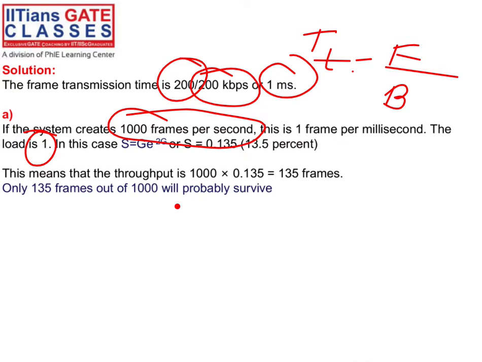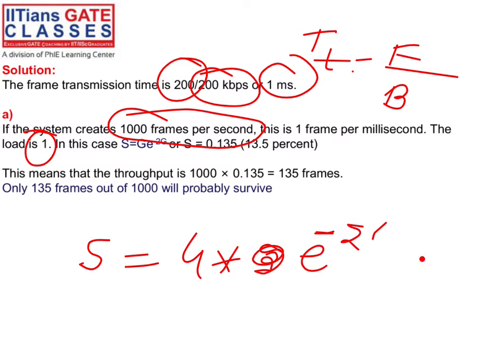So what will be your throughput? As you know, the formula is S equals G into e to the power minus 2G, right? You know that part. So apply this one. Here G is 1, so that will be 13.5%.